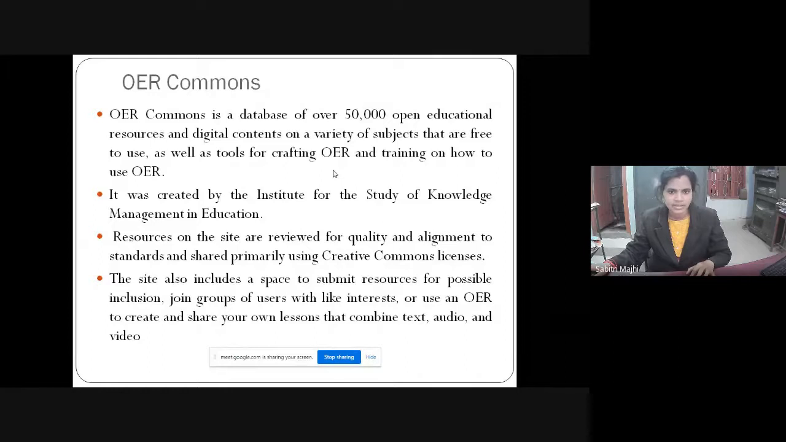It was created by the Institute for the Study of Knowledge Management in Education. Resources on the site are reviewed for quality and alignment to standards and shared primarily using a Creative Commons license. OER Commons also includes a space to submit resources for possible inclusion. A group of users with like interests can use OER to create and share your own lessons that combine text, audio, and video.